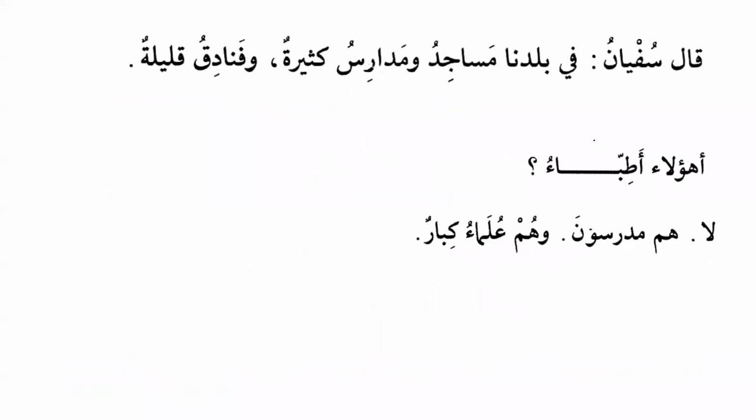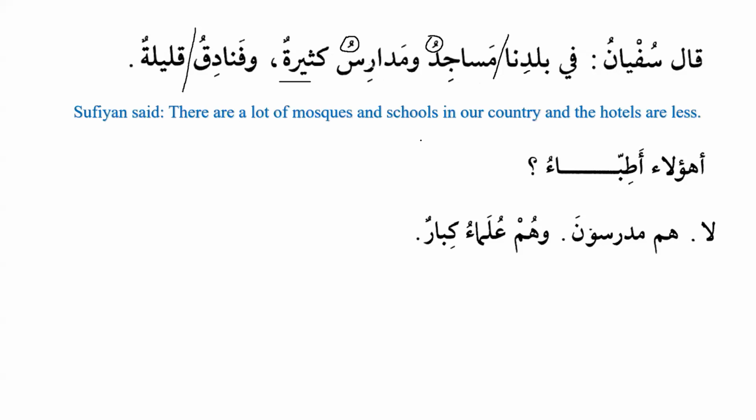قال Sufyan said في بلدنا مساجد ومدارس كثيرة. There are a lot of mosques and schools in our country. Now again we can see في بلدنا, in our country. Masajidu does not have tanween because it is on the pattern of mafa'ilu, and similarly madarisu does not have tanween because it's on the pattern of mafa'ilu, and kathiratun is the sifa of masajidu wa madarisu. That's why it is feminine. وَفَنَادِقُ قَلِيلَةٌ, and the hotels are few. And there are a lot of mosques and schools in our country, and the hotels are few.